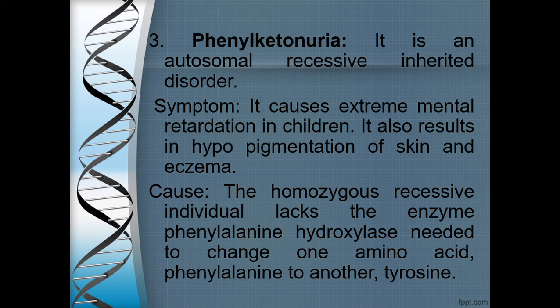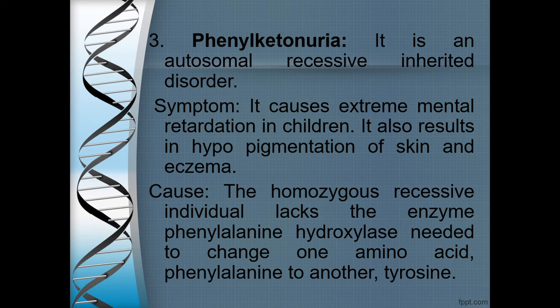Now, next, moving on to phenylketonuria. Before moving on to phenylketonuria, let us understand that there are certain problems coming up in human beings called inborn errors of metabolism, and Sir Garrod has written a book called Inborn Errors of Metabolism.